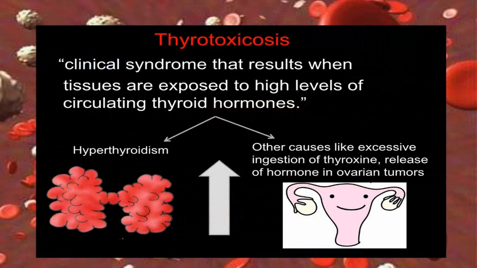So thyrotoxicosis is the clinical syndrome that results when the tissues are exposed to high levels of circulating thyroid hormone. And that can be hyperthyroidism because of excess T3 and T4, or because of excess intake of thyroxine, which we call iatrogenic, or release of hormones because of ovarian tumors like struma ovarii or testicular teratomas, bronchogenic carcinoma, GI tract tumors, etc. Paraneoplastic syndrome.